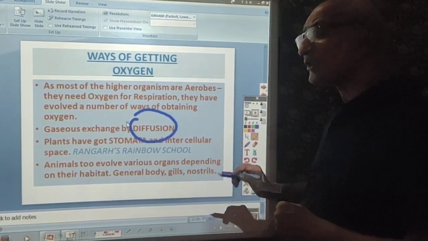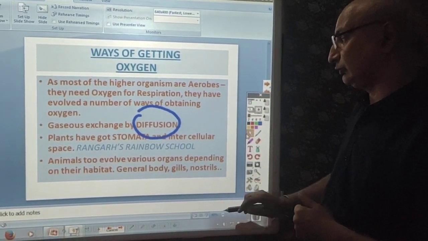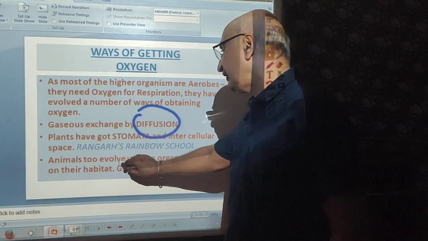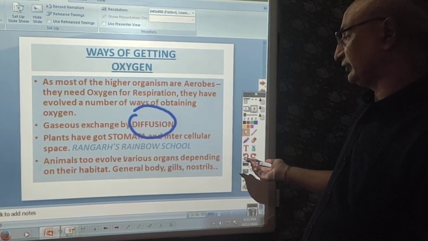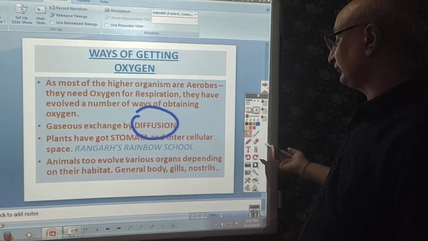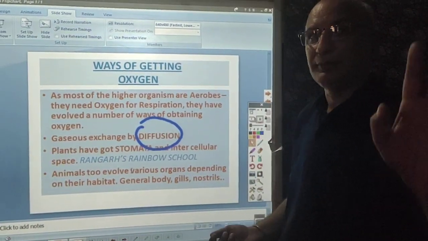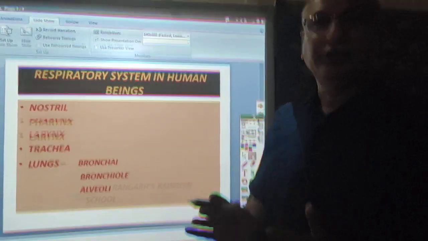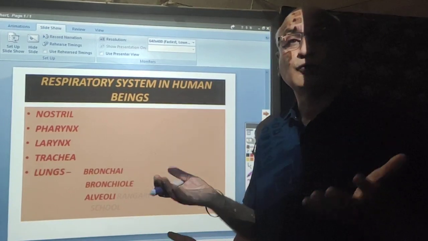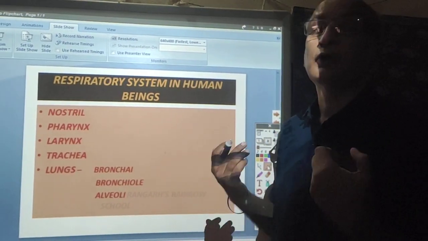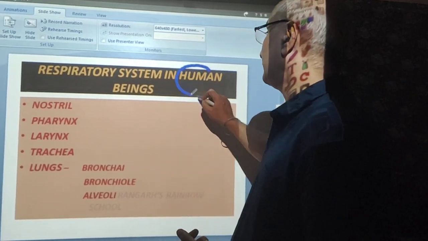Okay, now in the case of animals, or particularly the higher organisms or higher animals, they have evolved various organs like gills, nostrils, and a number of other things to meet their oxygen requirement. Now, dear students, we will learn how the demand for oxygen is fulfilled inside the human beings. Okay?